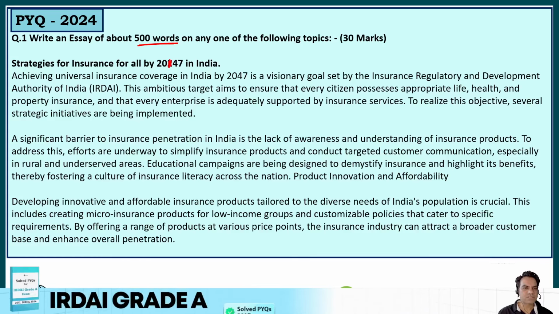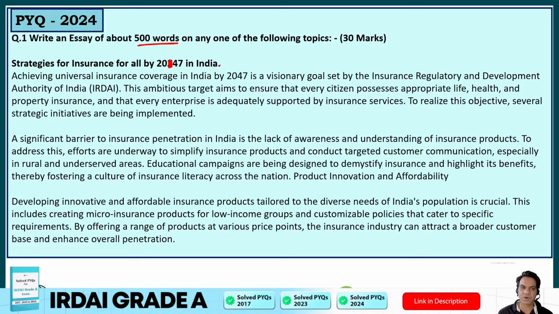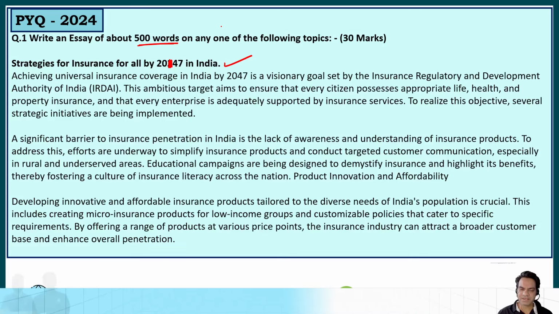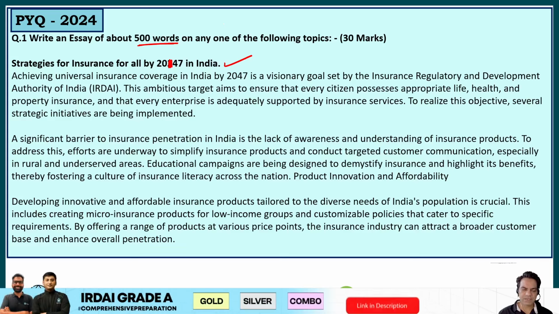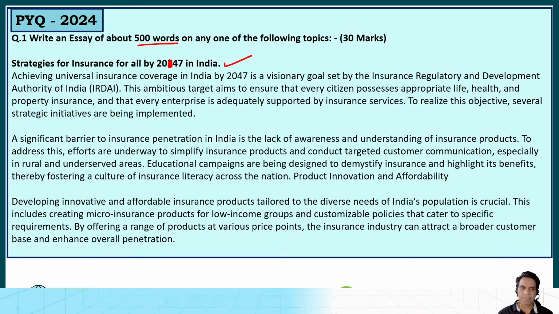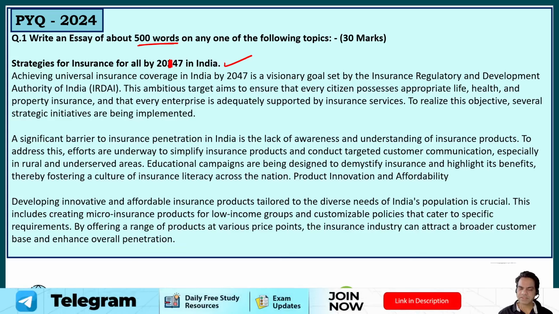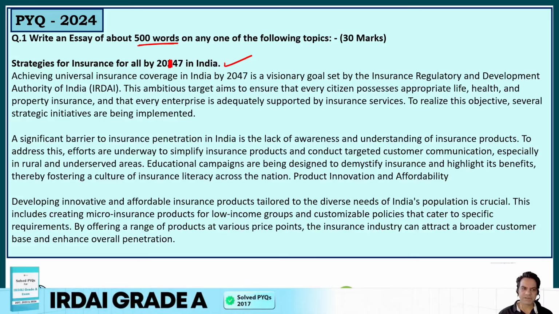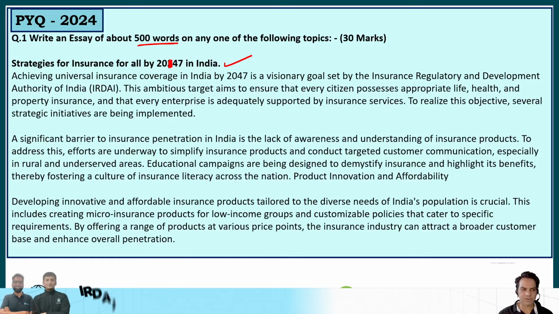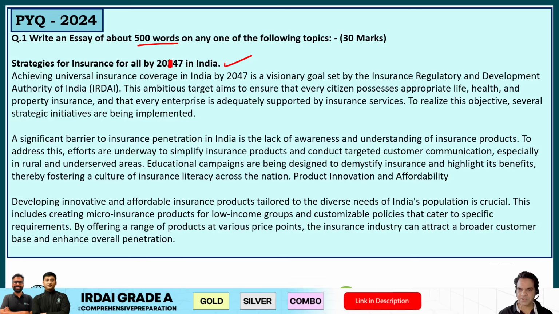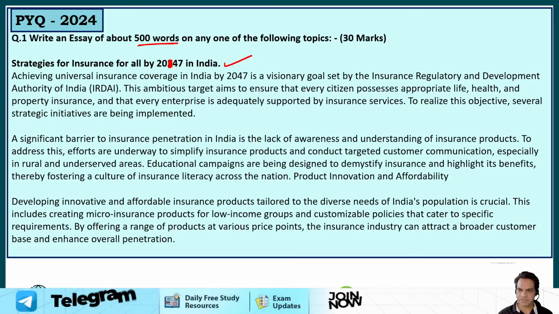Right. So the first topic was strategies for insurance for all by 2047. So how can we insure everyone in India by 2047? You could understand the role of IRDAI. Achieving universal insurance coverage in India by 2047 is a visionary goal set by the Insurance Regulatory and Development Authority of India, which is IRDAI, which you are preparing for. This target aims to ensure every citizen possesses appropriate life, health and property insurance, and that every enterprise is adequately supported by insurance services. To realize this objective, several strategies have been implemented.